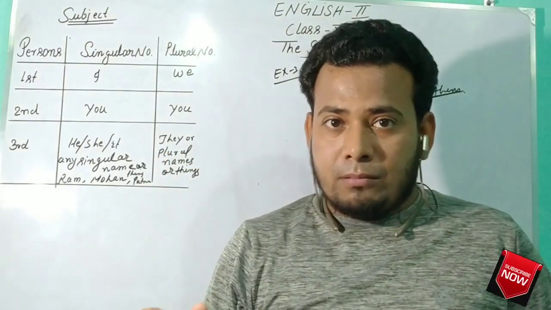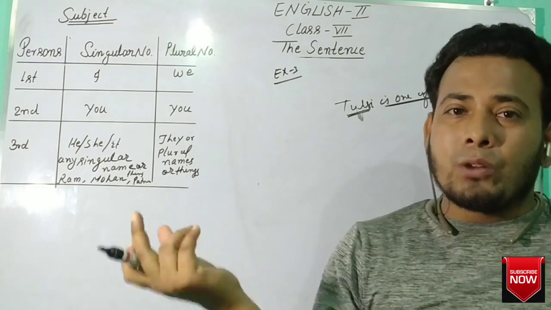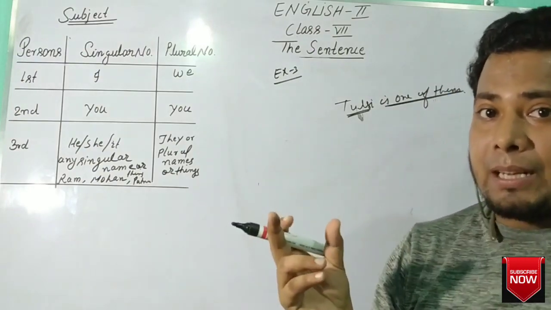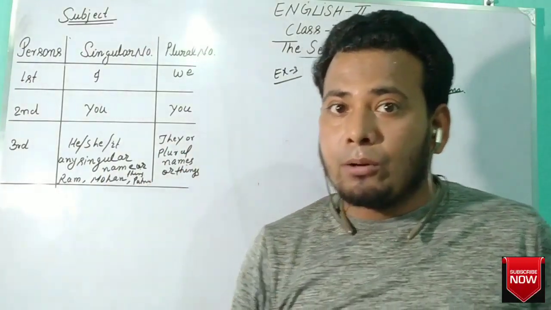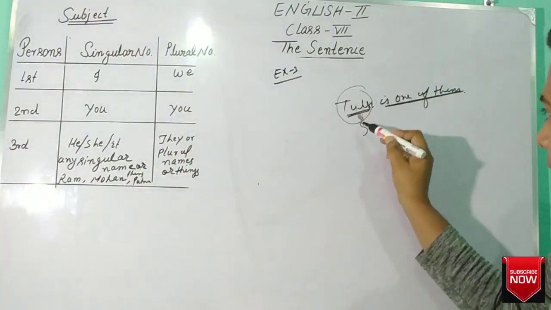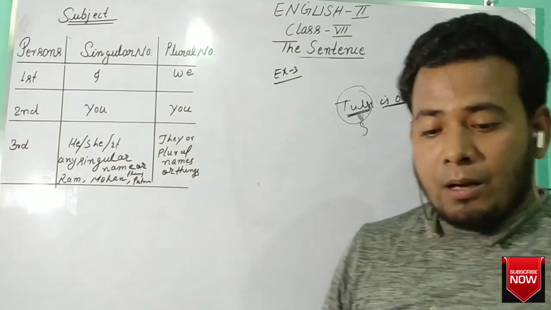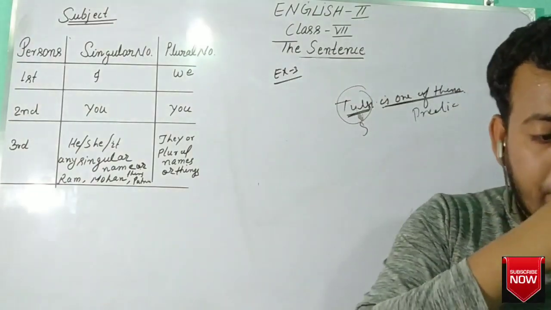Means what remains after the subject, the group of words, will be considered as predicate. After the subject, at first there is a need to classify the subject. Okay. Now we have considered that Tulsi is the subject, and the remaining group of words will be treated as predicate. Okay. Now question number 4.